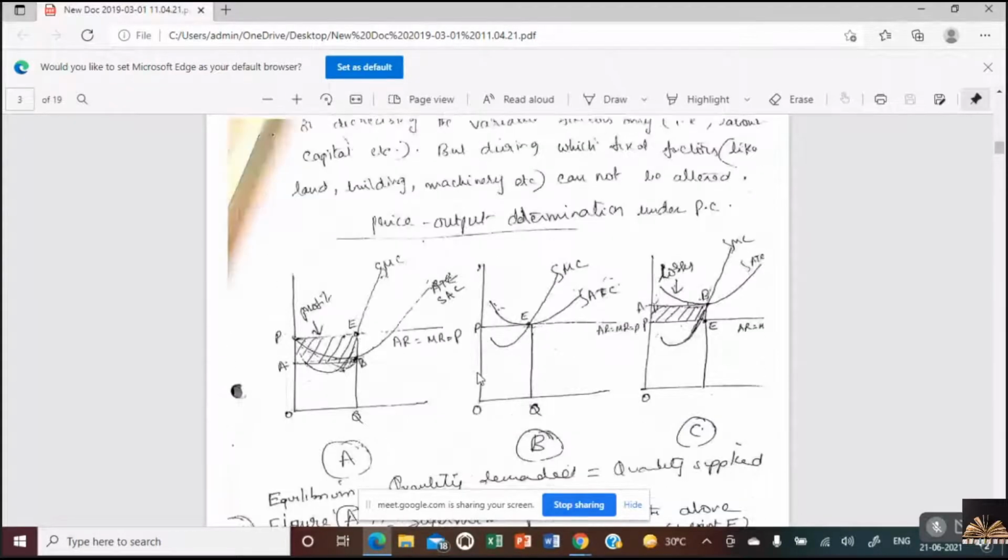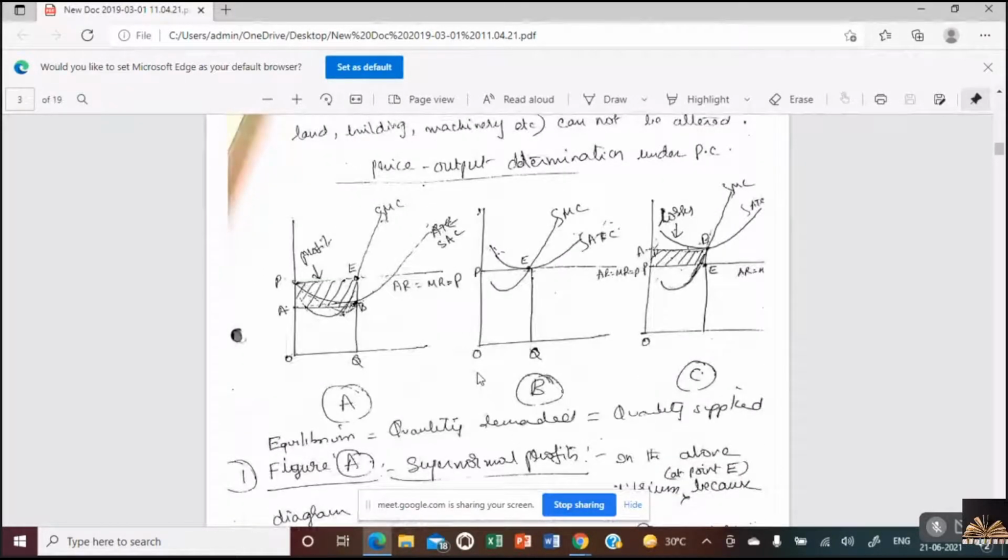Is it clear? Yes, ma'am. Any doubts regarding this? If you understand, it's as simple as that. If you don't understand, you can ask me at any point. Excuse me, ma'am. Yeah, tell me.